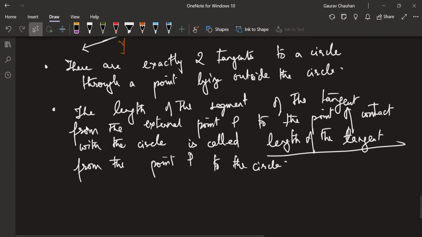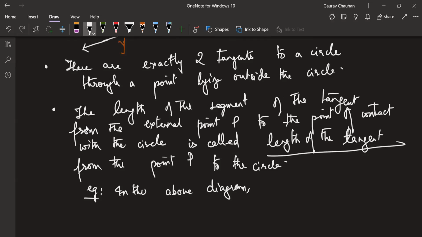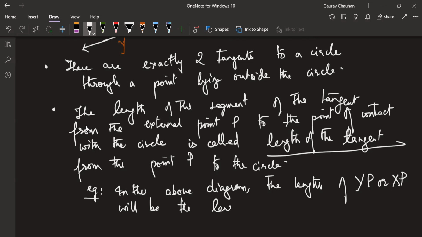So for example, in the above diagram, the length of YP or XP will be the length of the tangent from P to the circle.